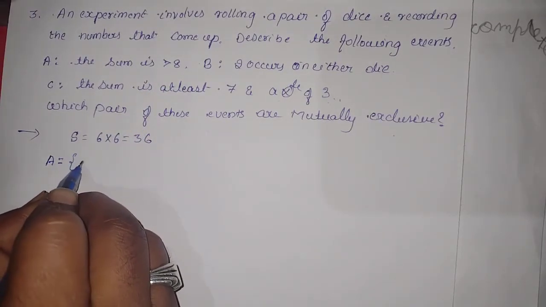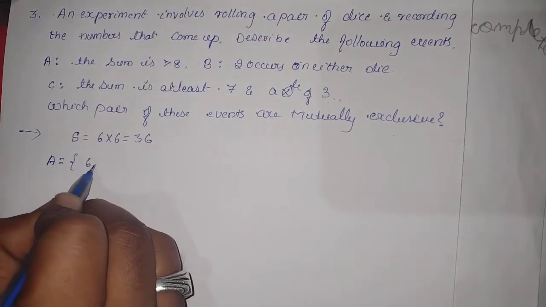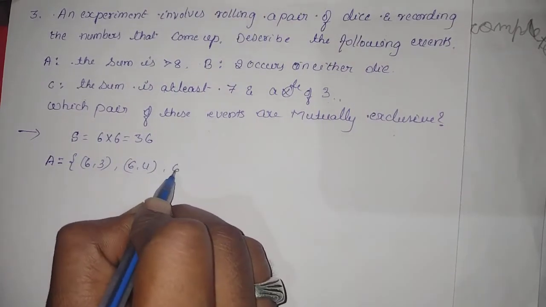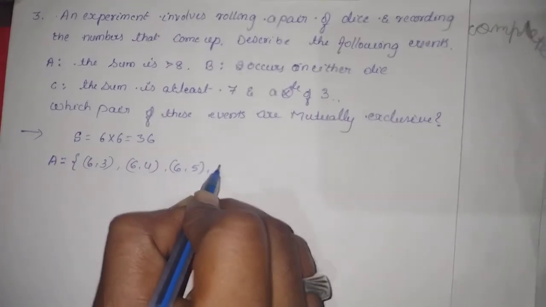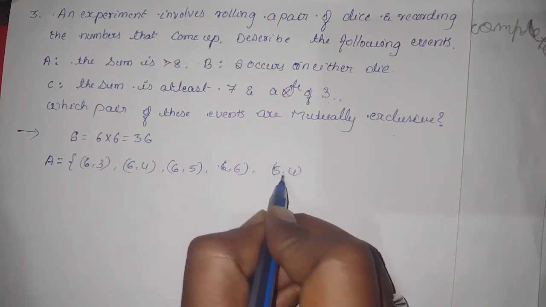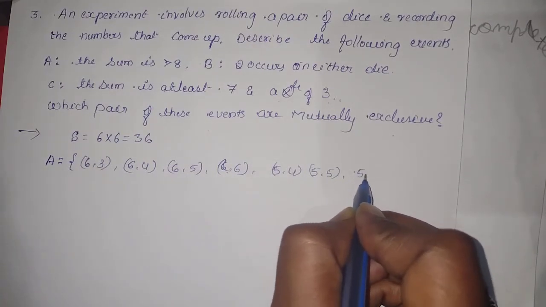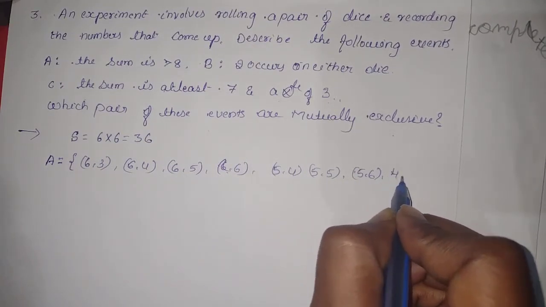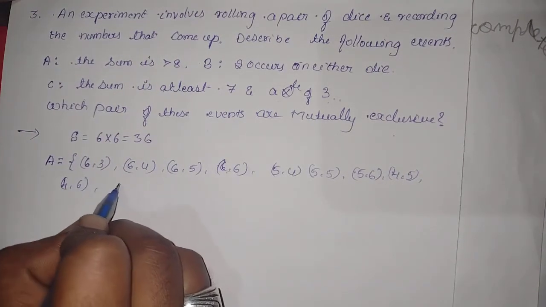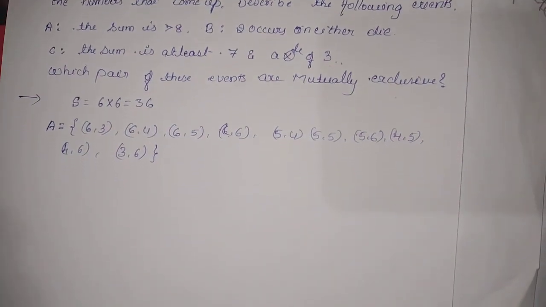Greater than 8 means 6 comma 3, 6 comma 4, 6 comma 5, 6 comma 6, 5 comma 4, 5 comma 5, 5 comma 6, 4 comma 5, 4 comma 6 and 3 comma 6. These are the elements which belong to A.